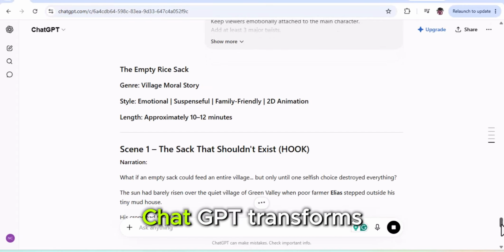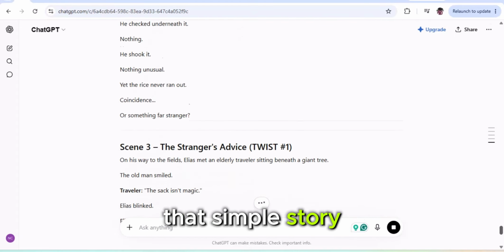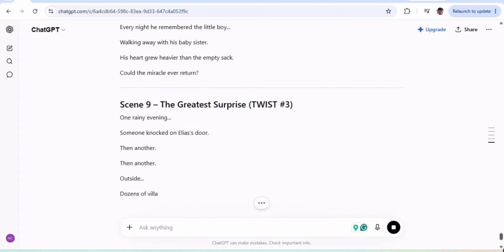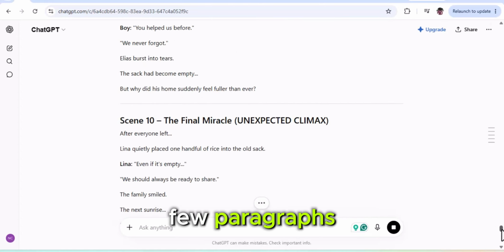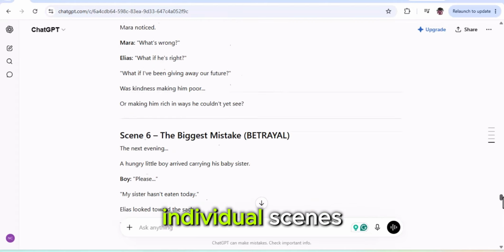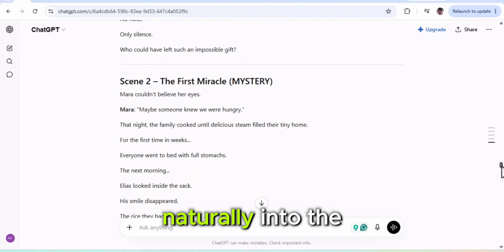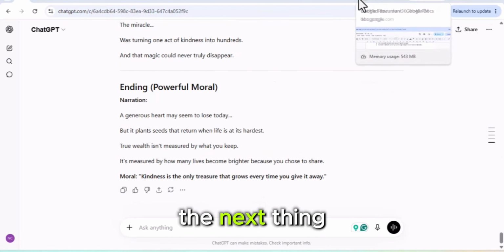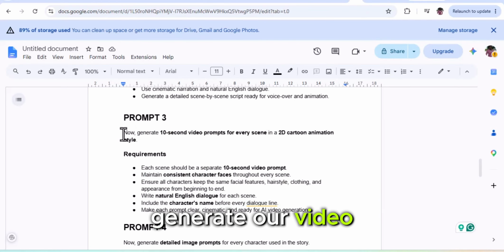Within a few seconds, ChatGPT transforms that simple story idea into a complete animated script that's ready for production. Instead of giving you just a few paragraphs, it breaks the story down into individual scenes. Every scene flows naturally into the next, making it much easier to animate later. The next thing we'll do is generate our video prompts.